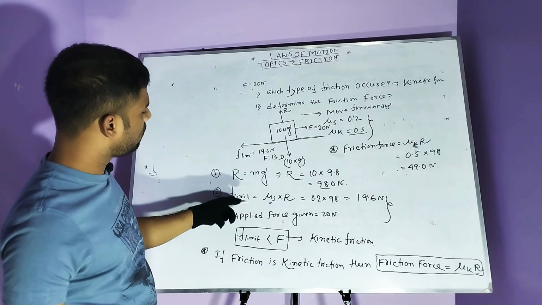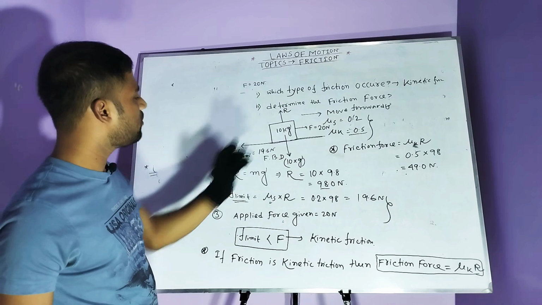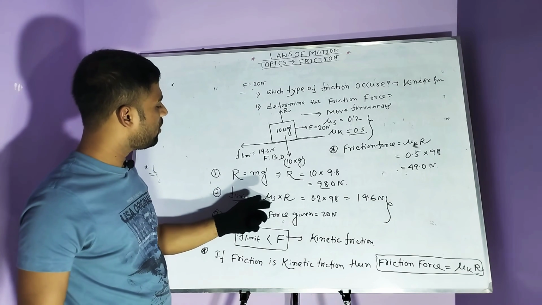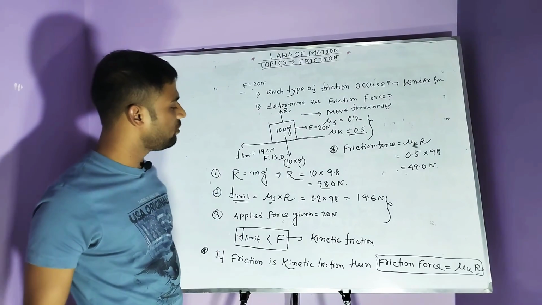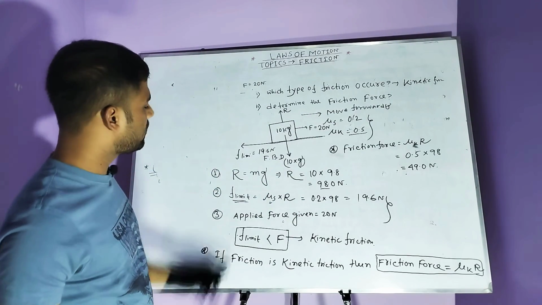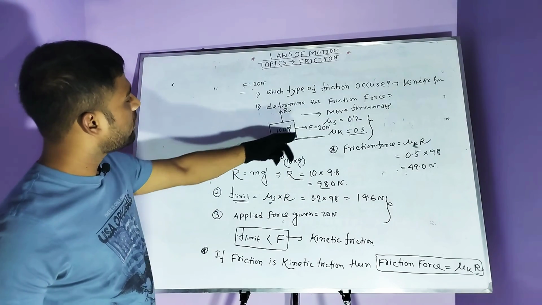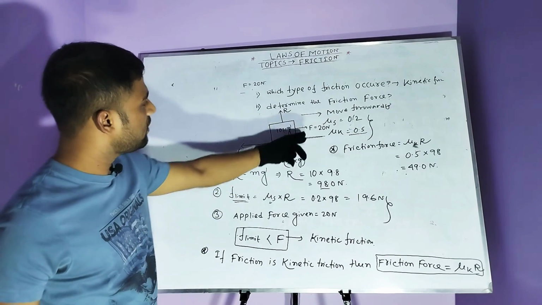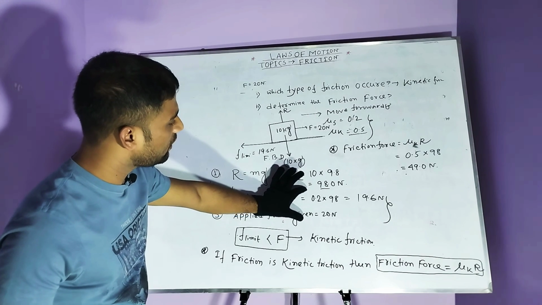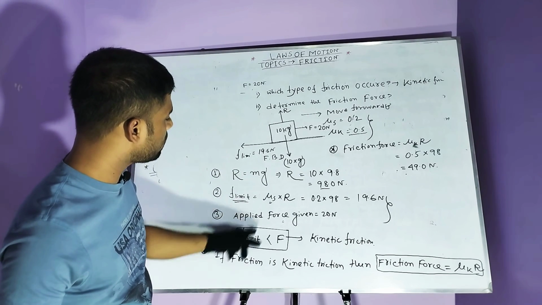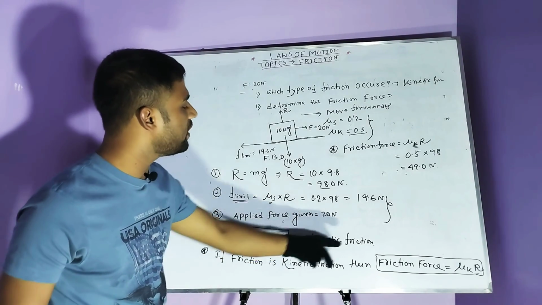Then the second step, you calculate the limiting force. Limiting force is always created in the opposite direction of the applied force. The F limiting formula is mu s into R. The R value is given, 98 Newton. Mu s is also given, 0.2. So the limiting force of friction, that means F limiting, is 19.6 Newton. Next, you see the applied force data. Applied force in this question is 20 Newton. So from these two data you can see that the limiting force is less than the applied force. So this condition supports kinetic friction.